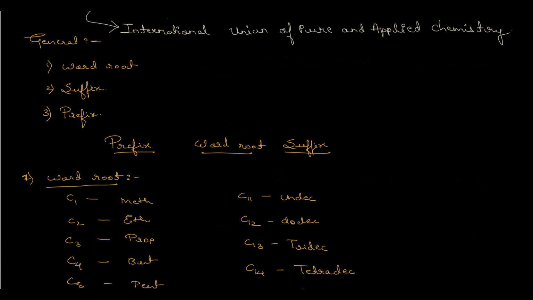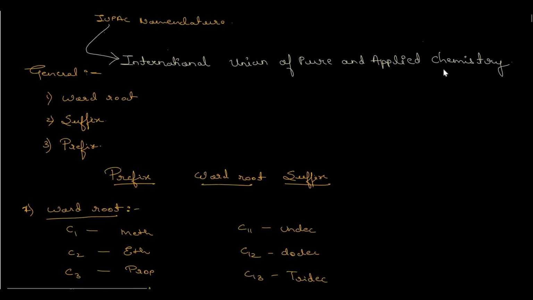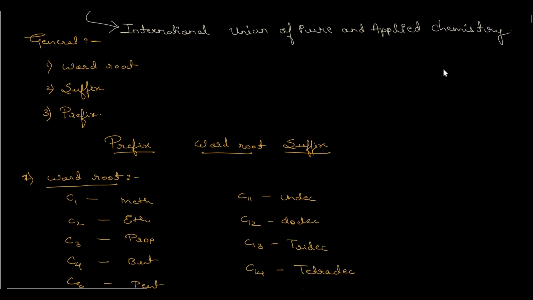Hello everyone. So let's begin with the IUPAC nomenclature. So revising in short, what is IUPAC nomenclature? First, the full form of IUPAC would be International Union of Pure and Applied Chemistry. Now, any name of a compound or molecule consists of three subgroups. Okay, the first one is prefix, the middle one is the word root, and the last one is the suffix.